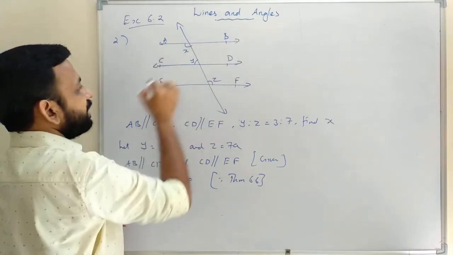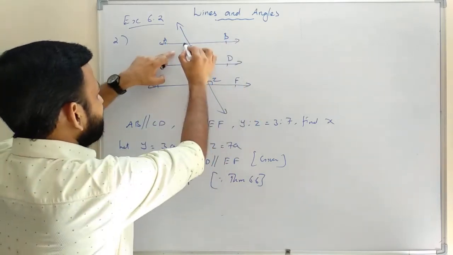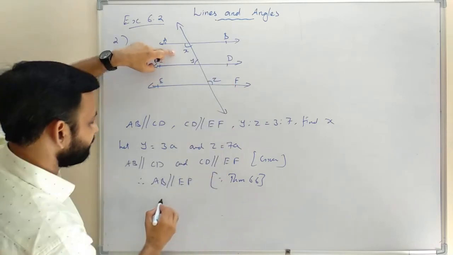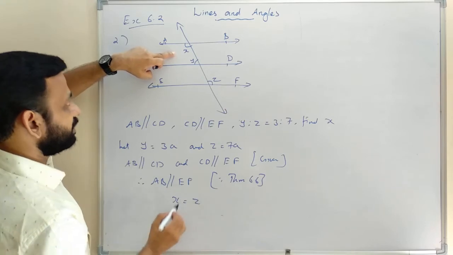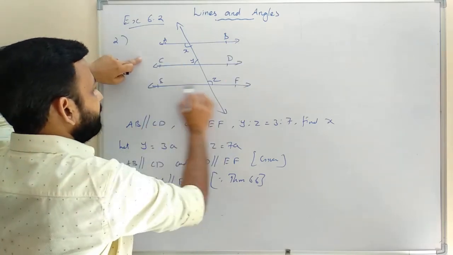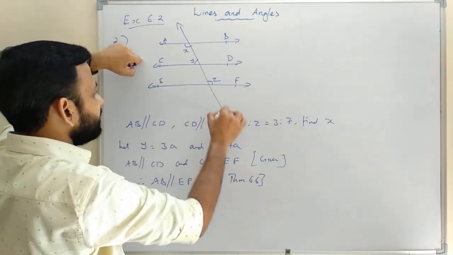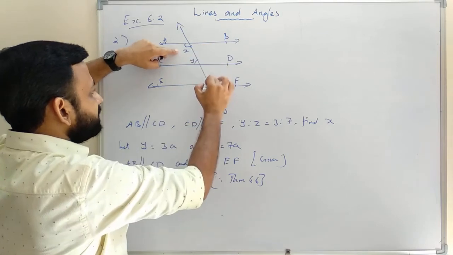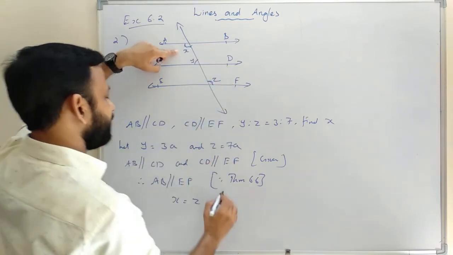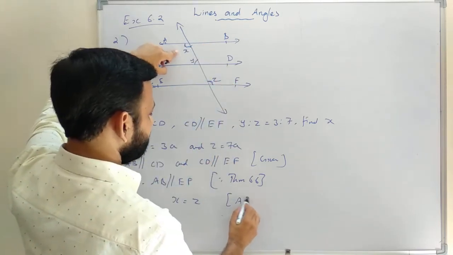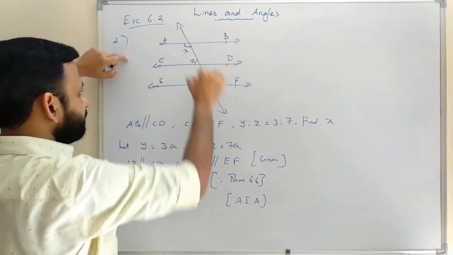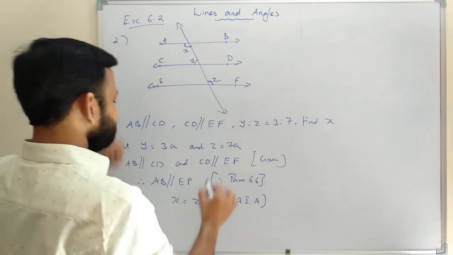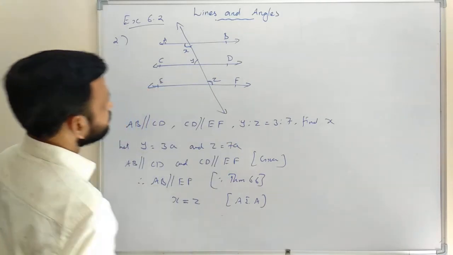If AB parallel to EF, then we can say angle X is equal to angle Z. AB parallel to EF, and this is a transversal. So angle X and angle Z are equal because they are alternate interior angles. Lines are parallel, transversal, so alternate interior angles are equal. X is equal to Z.